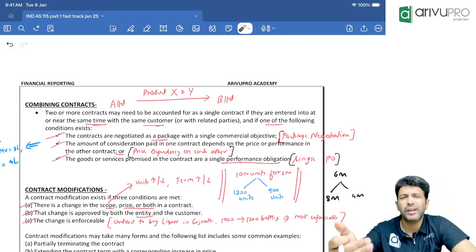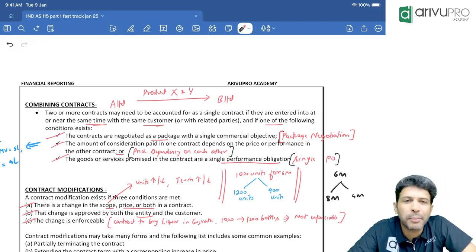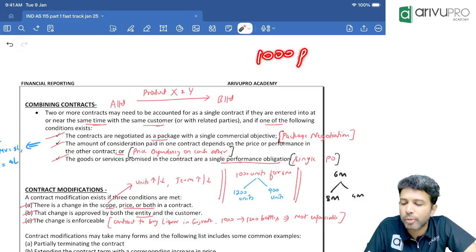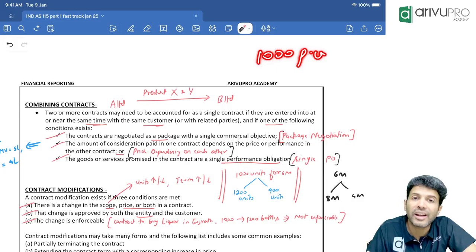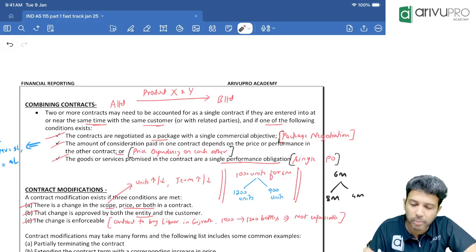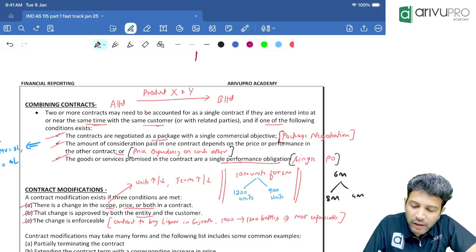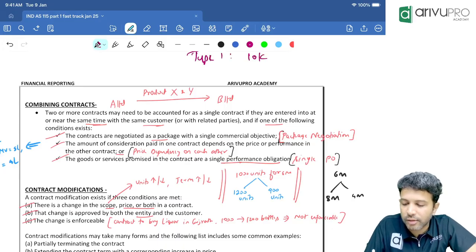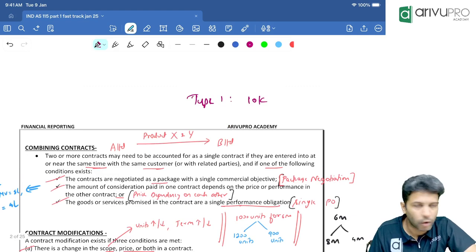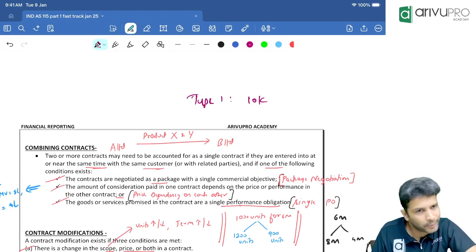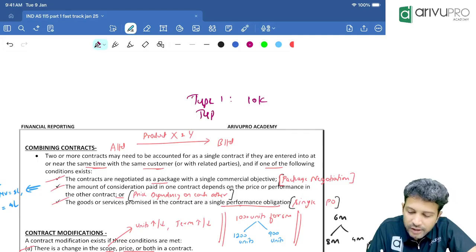Perfect. Now, let's say you are the customer, you want to buy multiple goods from me. Sir, if you buy one good, maybe I will charge 1,000 rupees per unit. Now you're buying one type of goods or multiple varieties? Multiple varieties. Now you may say, boss, let's say type 1 goods contract value is 10,000. For type 1 goods, how much are you supposed to pay? 10,000. Let's say you purchased another type of goods from me, which will cost, let's say, 8,000 rupees. Totally how much is it?